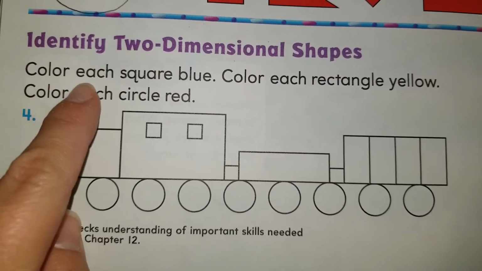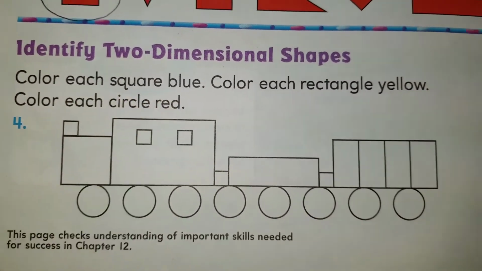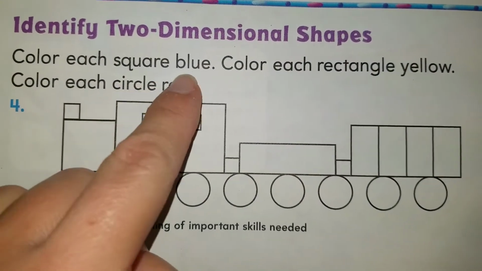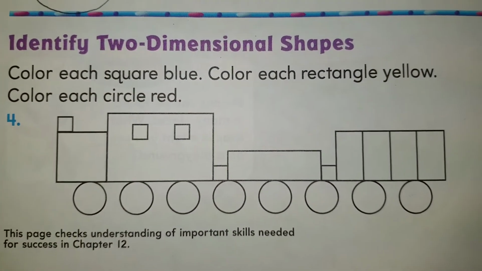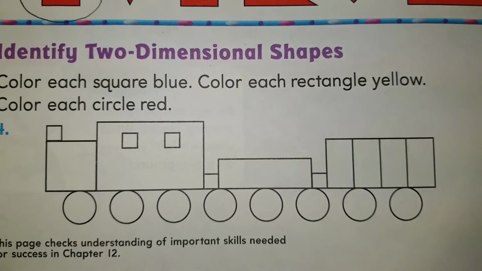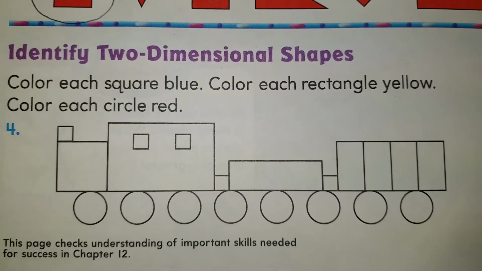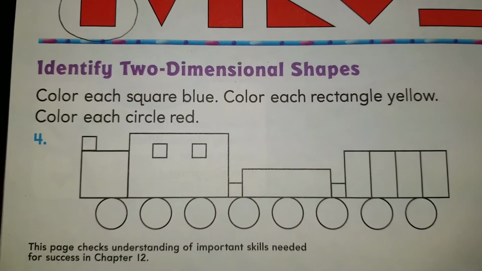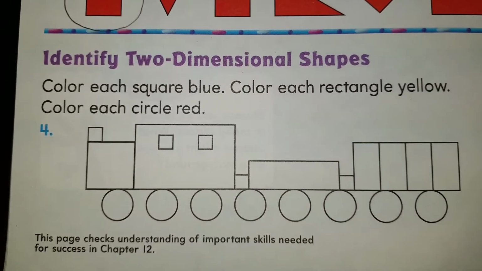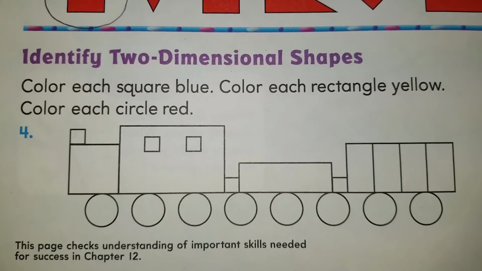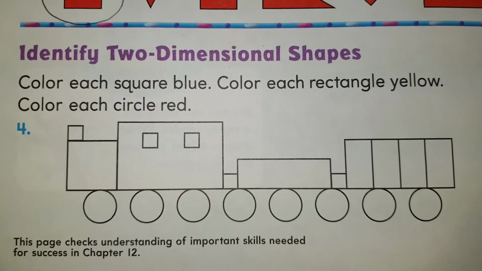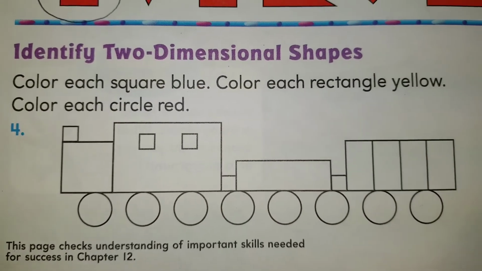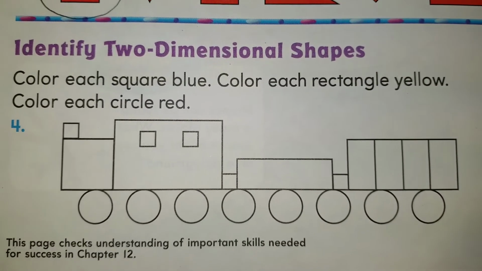It says color each square blue. Vamos a colorear cada cuadrado azul. So you look for the squares. Which are the squares? I'm going to remind you that squares are the shapes that have 4 equal sides. Los squares, los cuadrados, son las figuras que tienen 4 lados iguales. You are going to color the squares blue. Vamos a colorear los cuadrados azul.